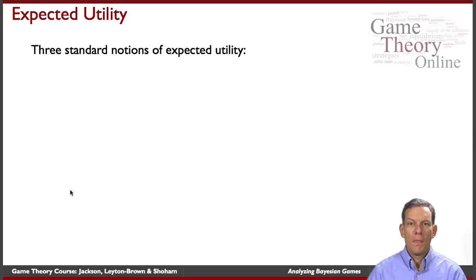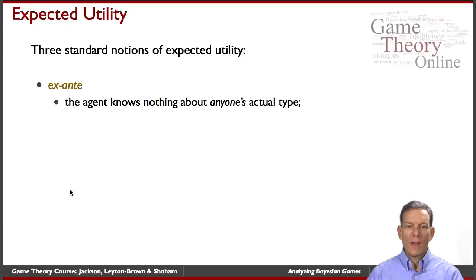Now when we start talking about Bayesian equilibrium, we have to talk about what a person's expected utility is when they're making their choices, and there are different timings we can think of. One is ex ante. I have to form a plan for how I'm going to behave, but I don't know anything about anyone's type, including my own.